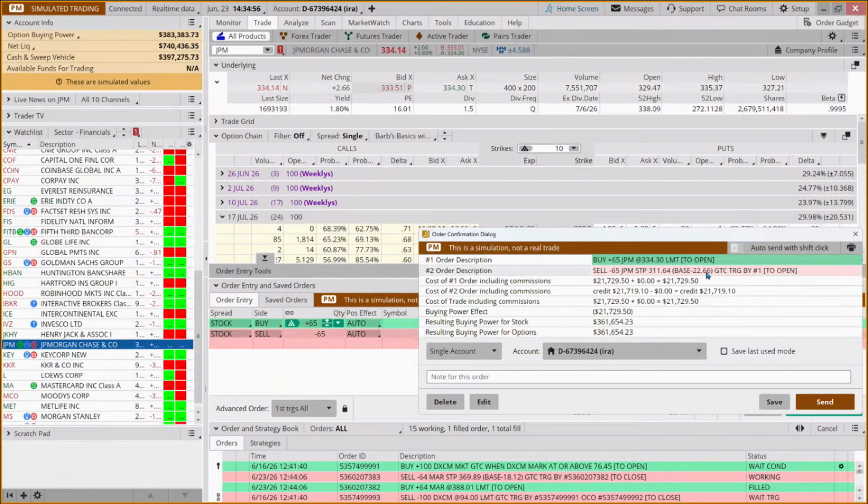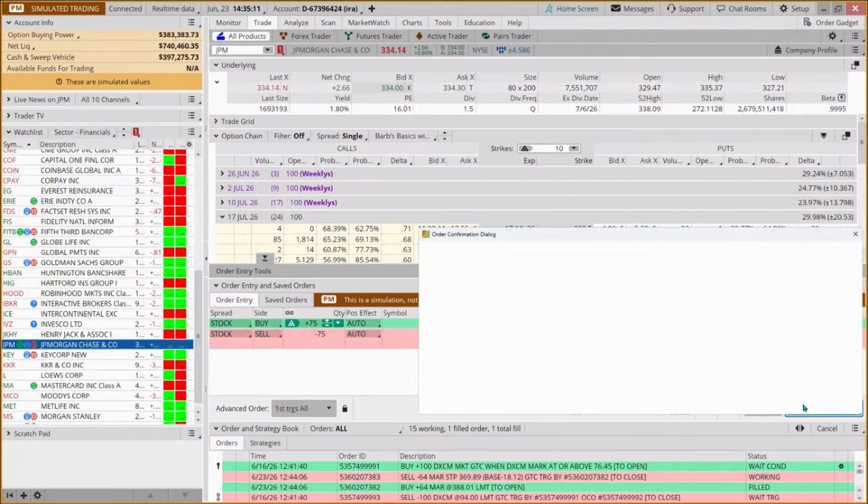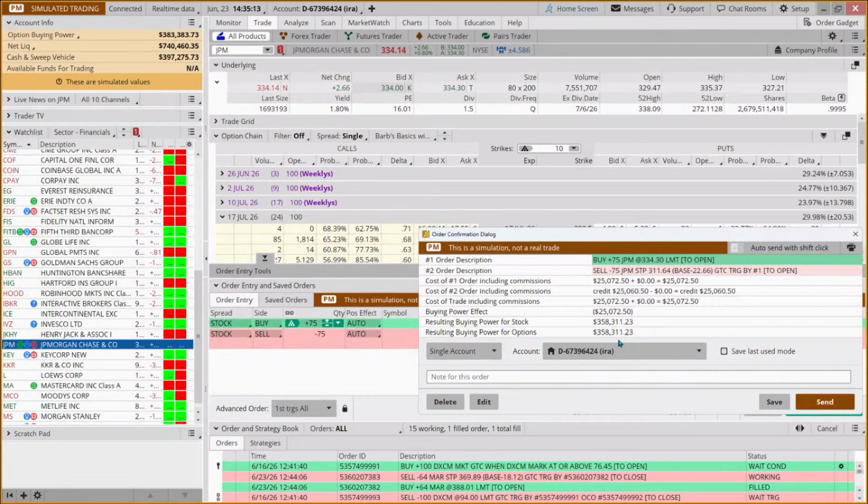So 22.66 is what we're risking per share. Oh, this is 20. So it must have been 75 shares you could buy. So there's our 25,000.